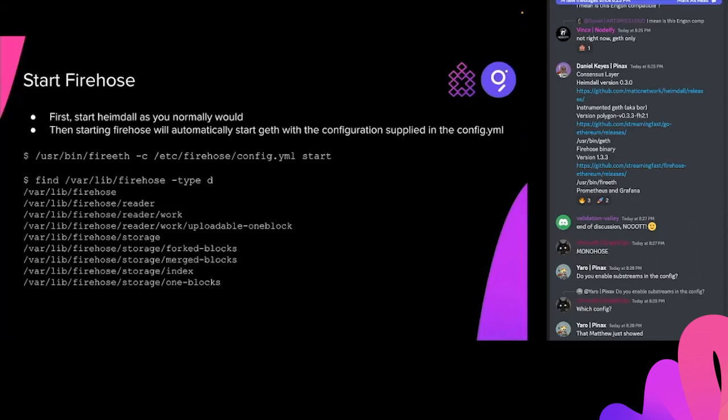Once the reader creates all the blocks, as it's finished it will write it to the work directory, and then it will move it over to the storage one blocks directory. When the merger runs, it's going to read the files from the one blocks directory, merge them into a file and put it in the merge block directory, and then delete the files from the one block directory. So you'll be able to see all the operations happening on disk, and everything's just local for you.